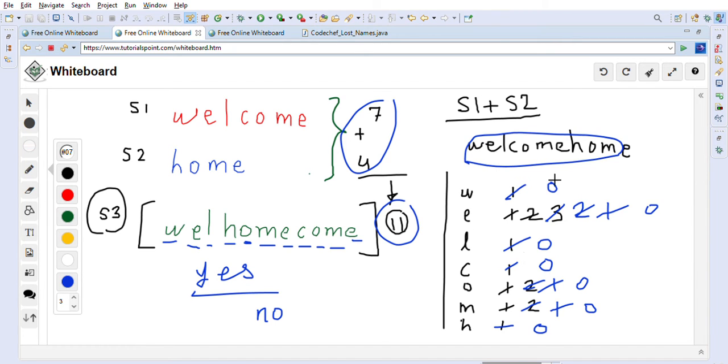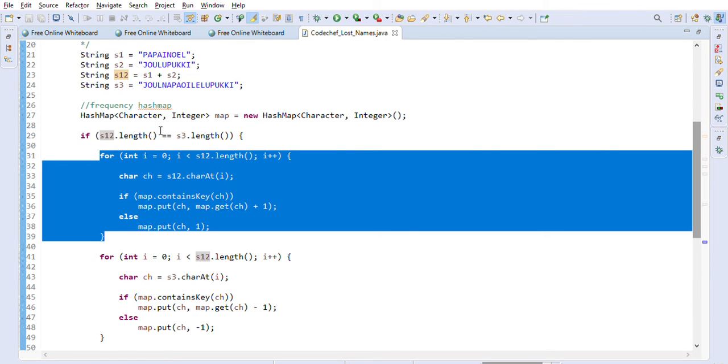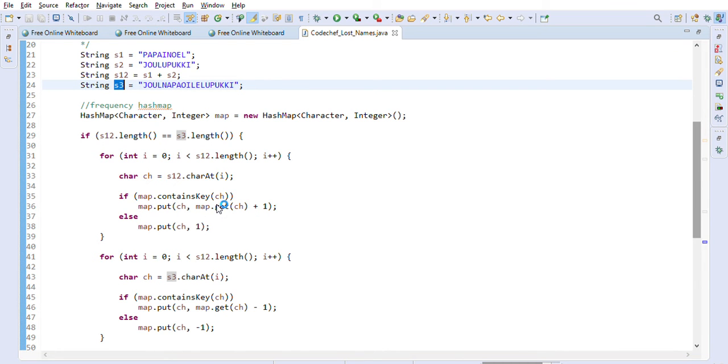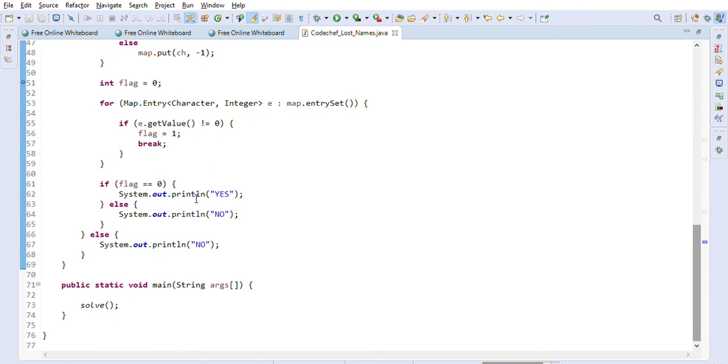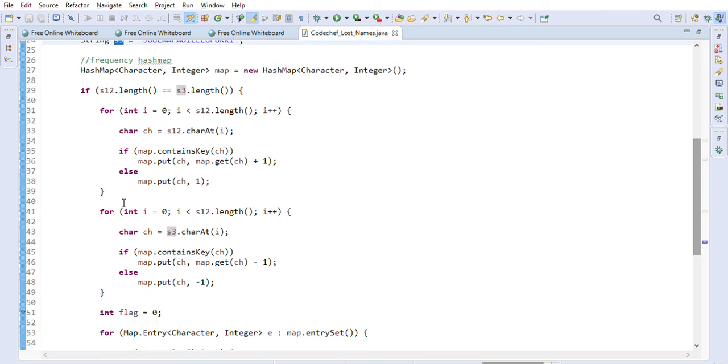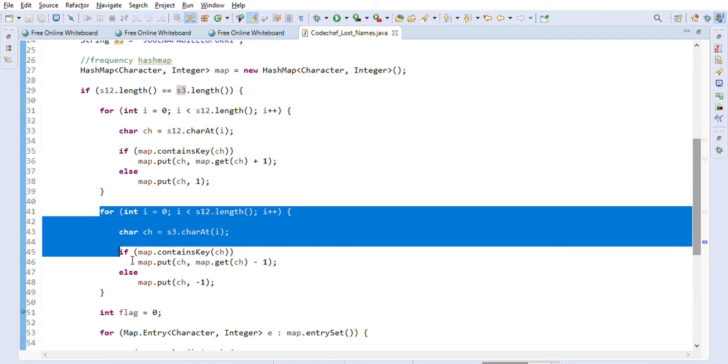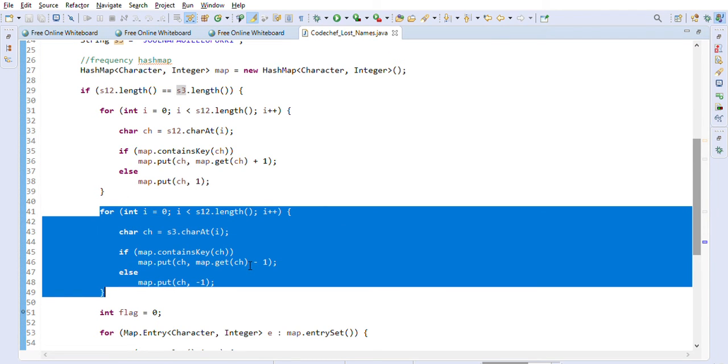All the black ones are the frequency map, right? W1, E3, L1, all that frequency map we created. After that, we will go through the S3 string, and we will now do the reverse of the frequency, which means we will subtract the frequency, as we are simulating that we are consuming the characters. So we are subtracting from the frequency.